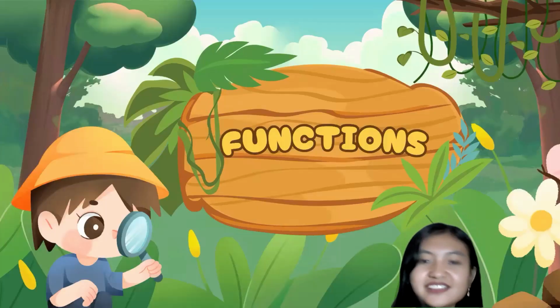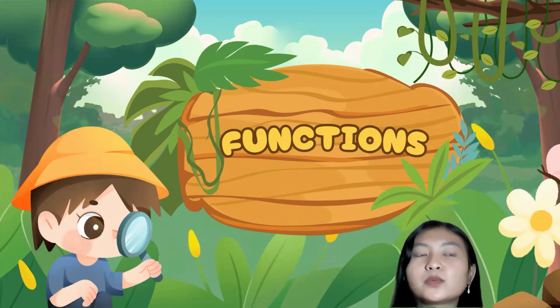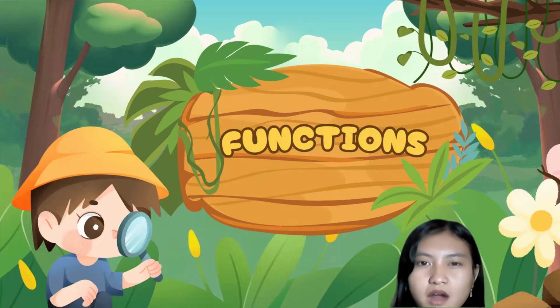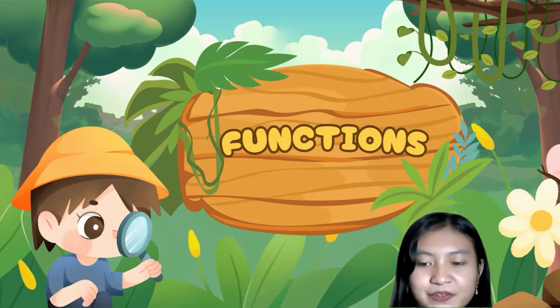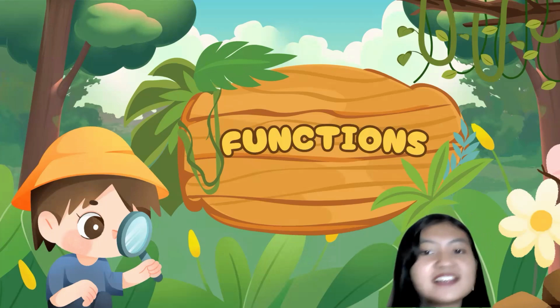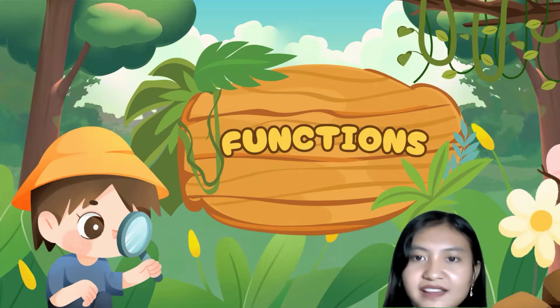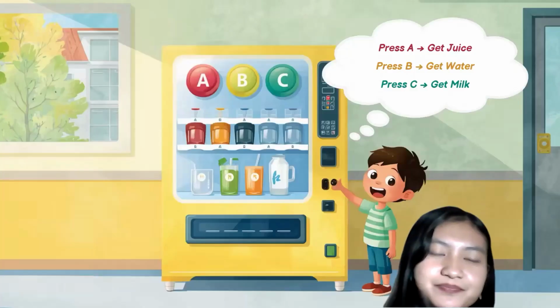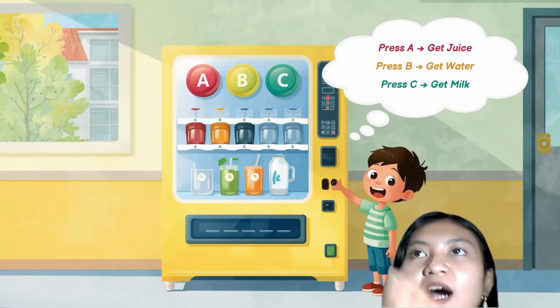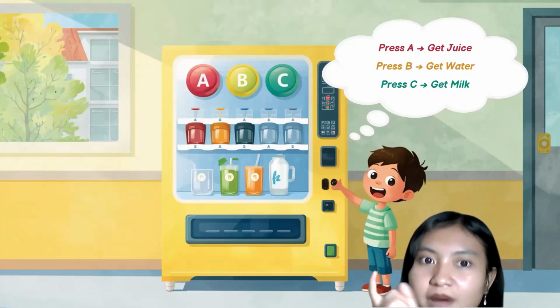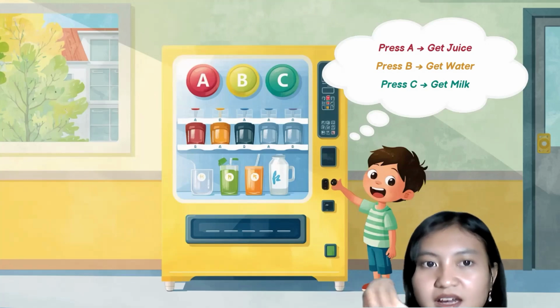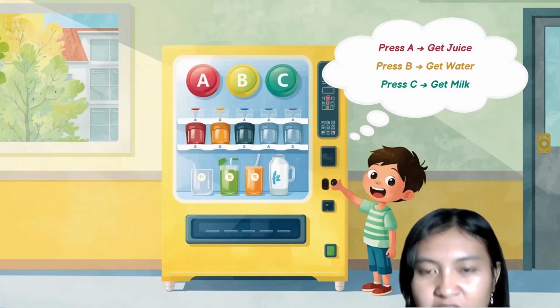That's all about relation. But sometimes we're not just organizing and connecting them, we're also giving them rules. So here is the topic of functions. Let us start with a story again. Imagine that we are going to buy drinks from a drink machine.